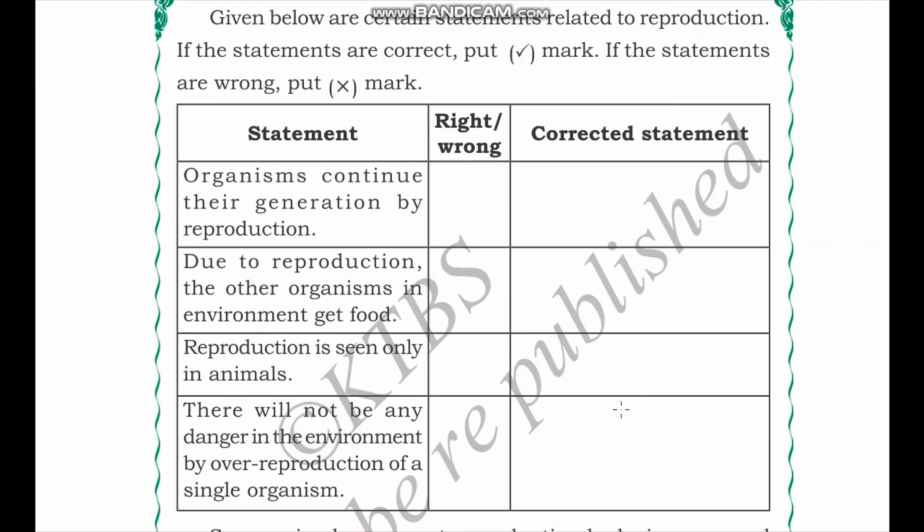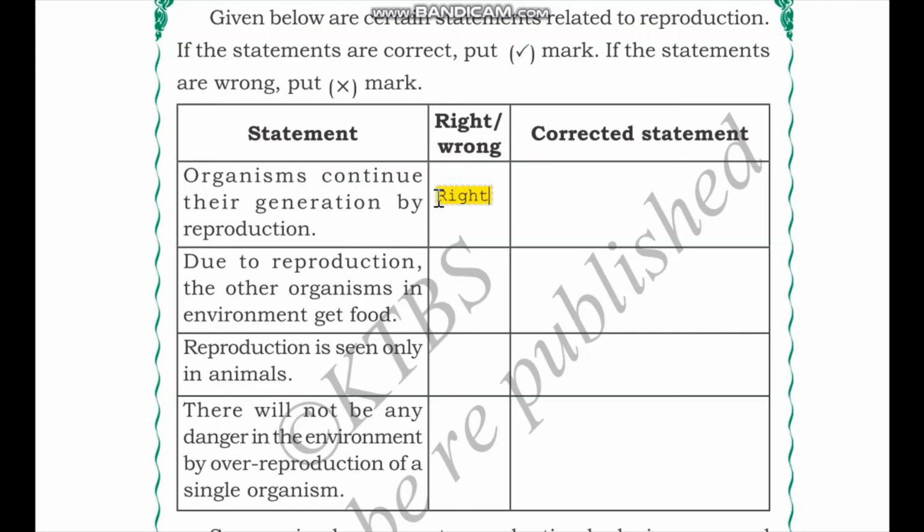Given below are statements related to reproduction. If the statements are correct, put a tick mark. If the statements are wrong, put a cross mark. Organisms continue their generation by reproduction. So this is correct. This is right. Organisms continue their generation by giving birth to young ones. This is how an organism ensures that its species does not die out.